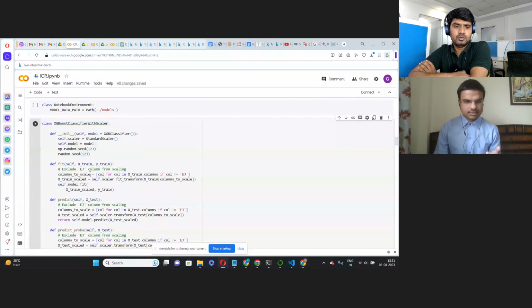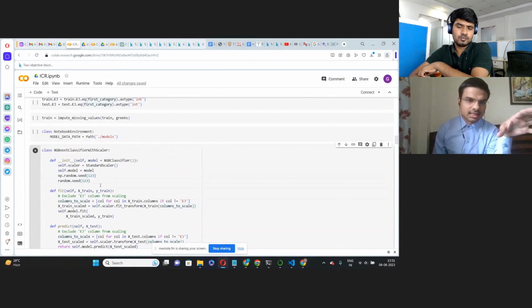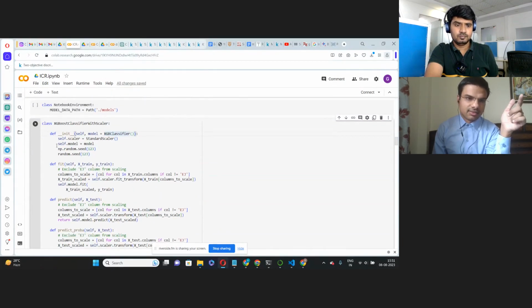Okay, so you have implemented this XGBoost from scratch, or maybe you are using sklearn? This is not a scratch model. I have created this class which will perform the scaling and then train the XGBoost classifier. This is a built-in classifier. So this class will first perform the standard scaling and then train the model.